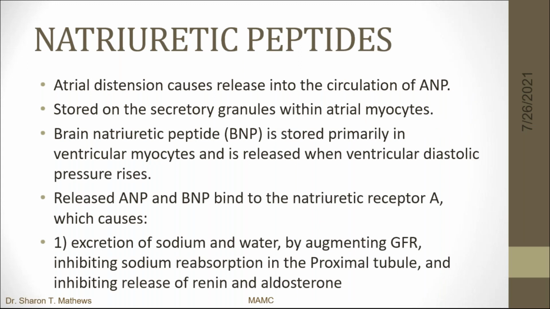Then coming to natriuretic peptides. Atrial distension causes release into the circulation of ANP. They are stored in the secretory granules within the atrial myocytes. The brain natriuretic peptide, BNP, is stored primarily in the ventricular myocytes and is released when ventricular diastolic pressure rises. The released atrial natriuretic peptide and brain natriuretic peptide bind to the natriuretic receptor A, which causes, one, excretion of sodium and water by augmenting the GFR, inhibiting sodium reabsorption in the proximal tubule, and inhibiting release of renin and aldosterone.